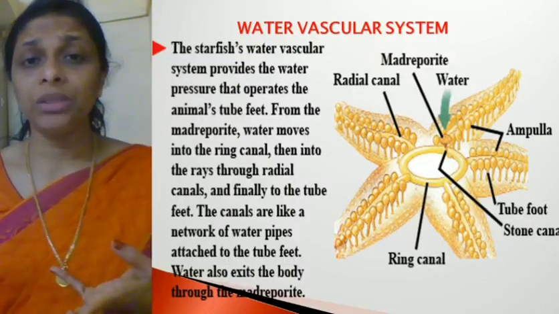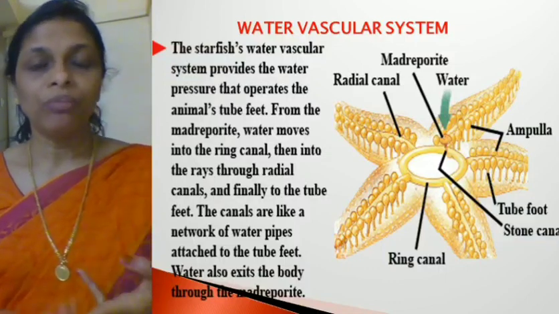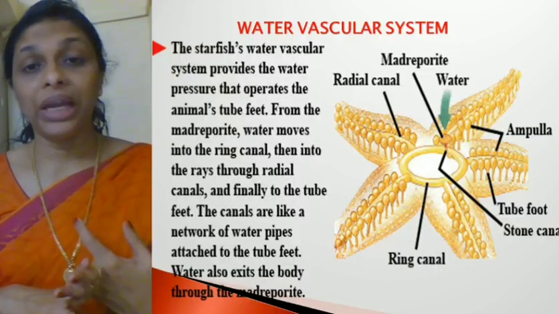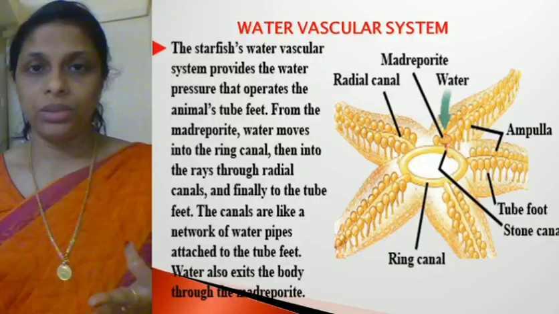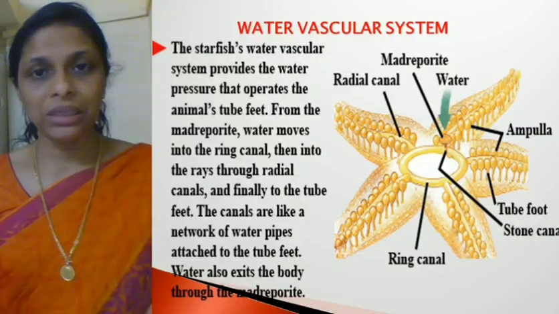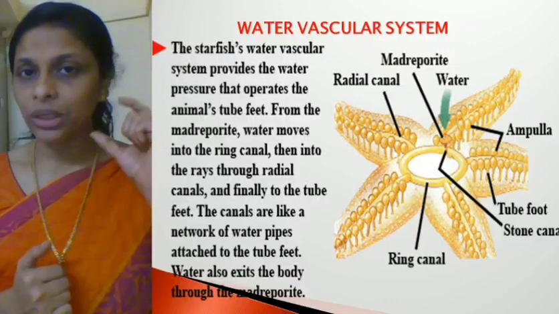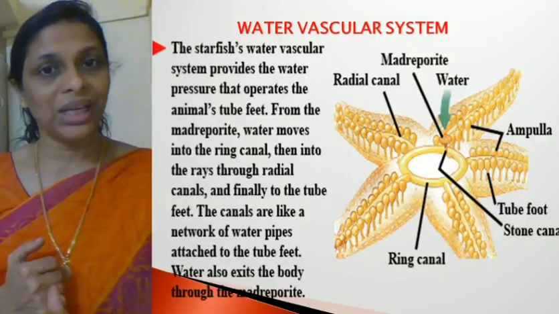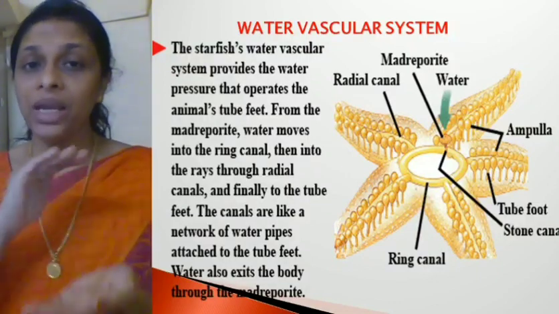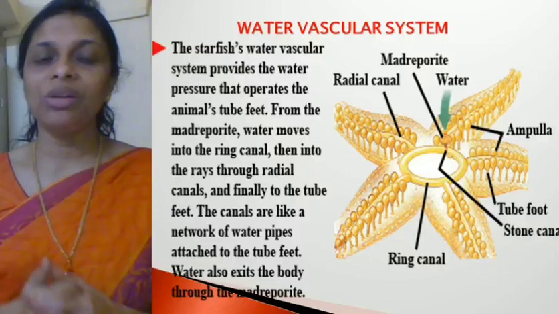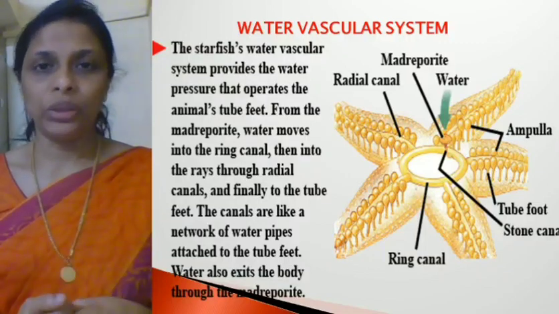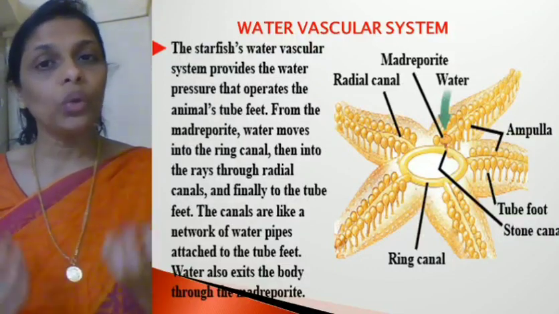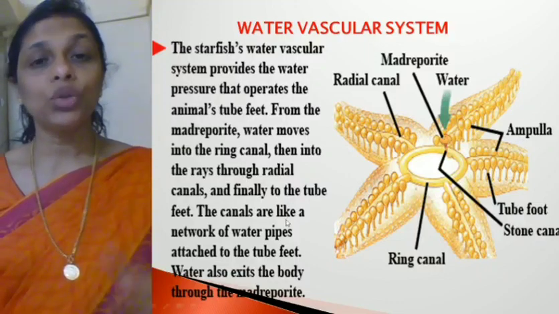Only 3 phyla exhibit radial symmetry. The first is phylum Coelenterata, the second is phylum Ctenophora, and the third is adult echinoderms. Remember that echinoderms exhibit both symmetries: bilateral symmetry in larval stages and radial symmetry in adults. Adult means when they grow up. Okay, come back to the water vascular system.